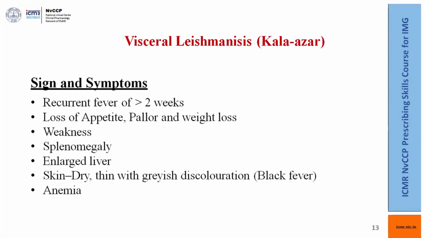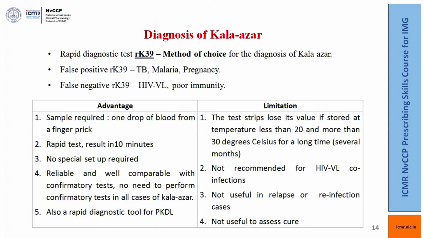Next one. So how do you diagnose? The rapid screening test, and this is RK39. This is the method of choice even in the field for diagnosis of visceral leishmaniasis. However, there are false positives with RK39, which could occur in cases of tuberculosis, malaria, and even in pregnancy. The false negative RK39 can occur in HIV Leishmania co-infection and poor immunity.